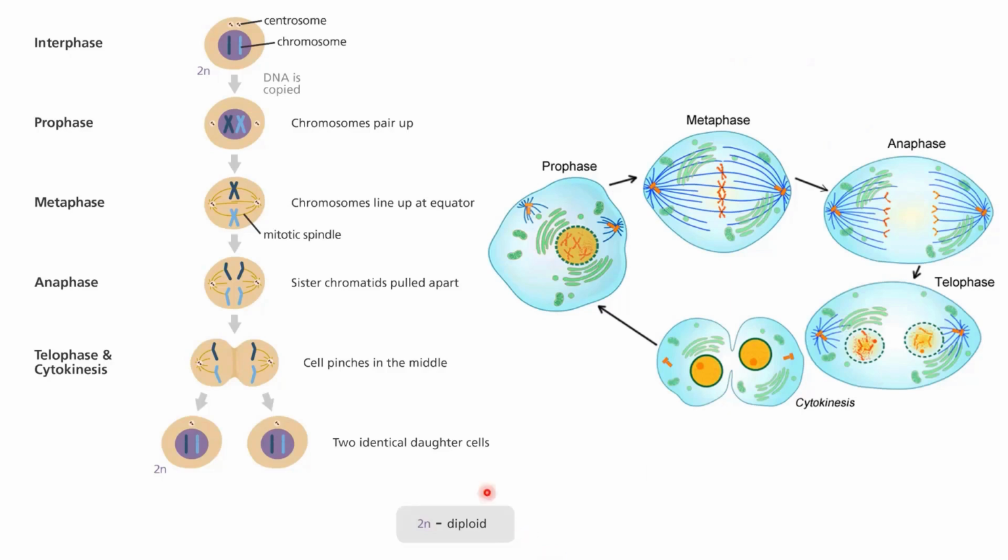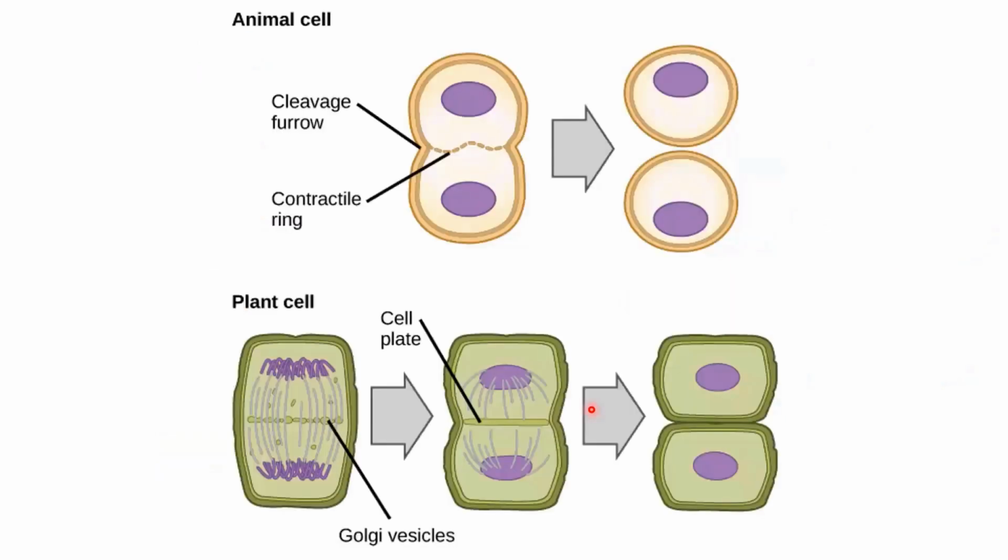Okay, so this is about mitosis, and every body cell is dividing in this way. The whole genetic material in the body cells is dividing in this way. But you see there, I said that the cytoplasm is just going to pinch inwards and divide. But we know that in the case of an animal cell, you have only a plasma membrane, and it can actually pinch inward and split into two. So this ring that is formed in the center when the plasma membrane is dividing the cell into two is called a contractile ring.